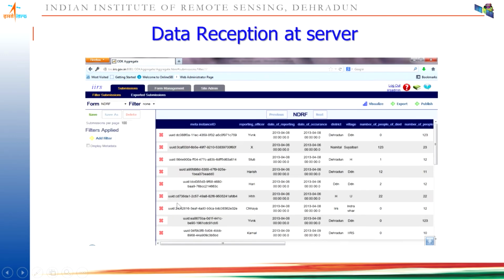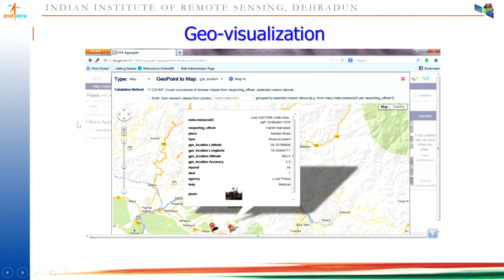So once data is received in the servers, here we use ODK APIs in the background. We developed a similar kind of application for a program called Amrut under the Ministry of Housing and Urban Affairs. There also, based on their design documents, we customized the applications. We designed a new server form and then shared it with the users, so that they can utilize the same platform for their ground survey. Then you can receive this data.